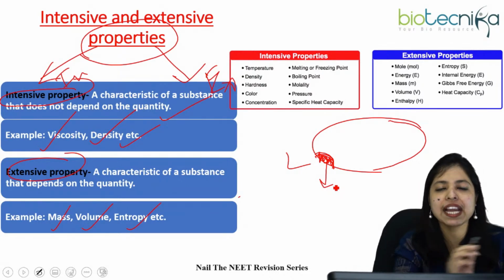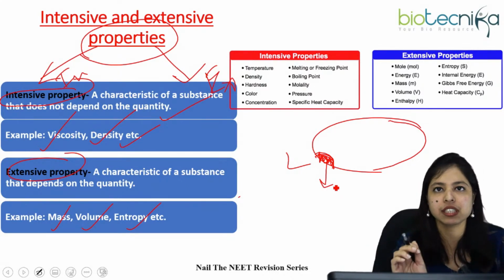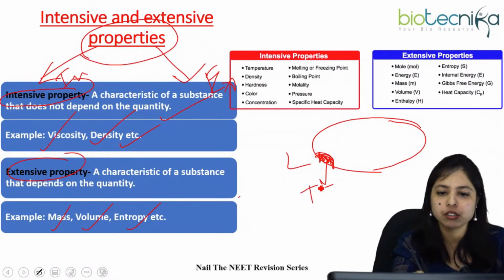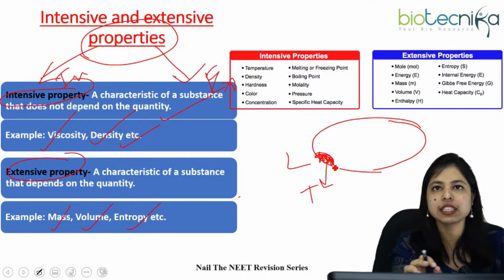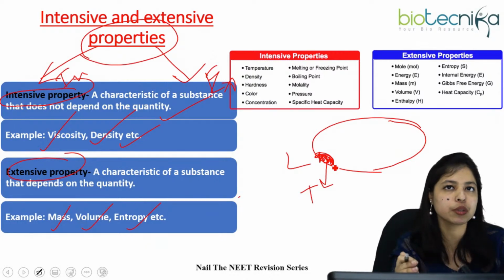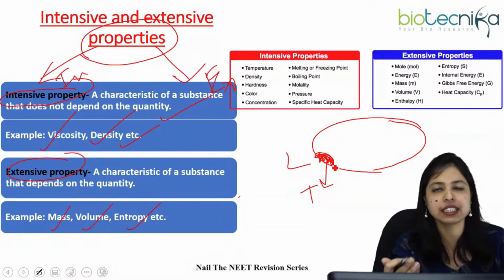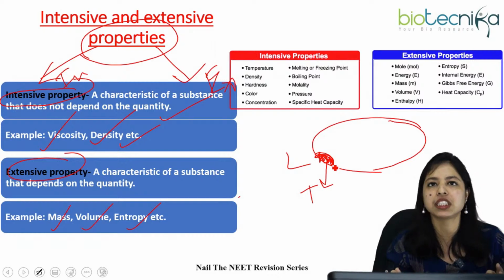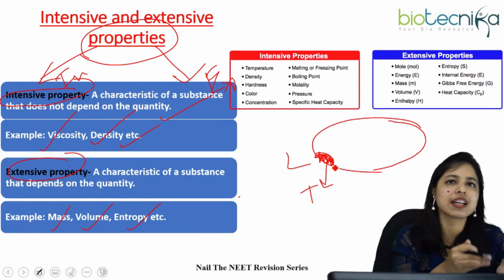Suppose the temperature. If we cut a small part and measure the temperature there, yes, it will be equal to that of the entire system. It is next to impossible to have a different temperature in the small part and in the entire system.